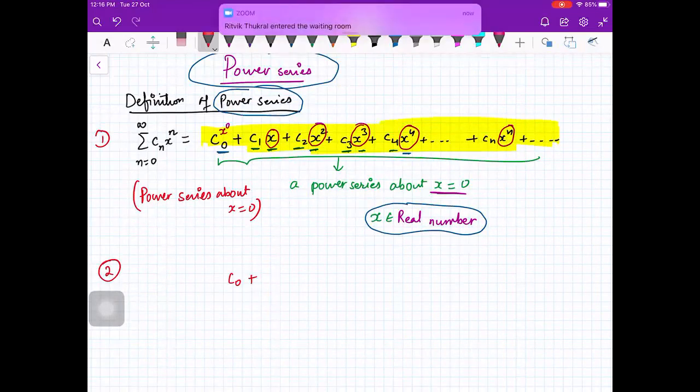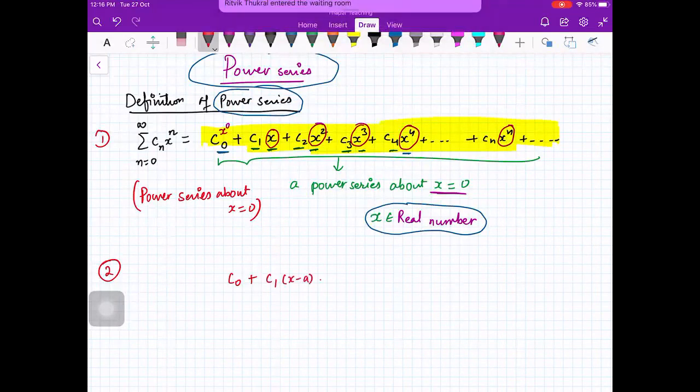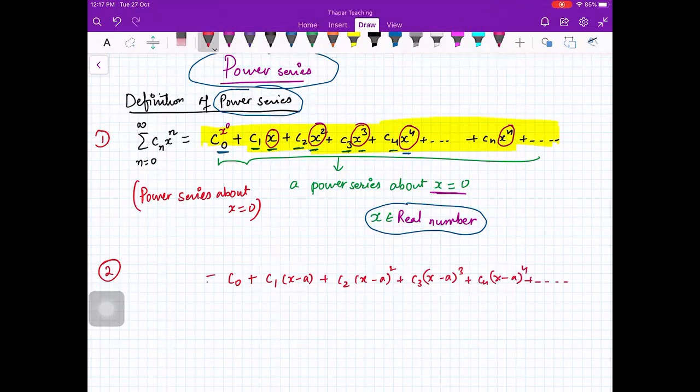So you have the next series. Look at this: C naught plus C1 x minus a plus C2 x minus a square plus C3 x minus a cube plus C4 x minus a raised to power 4 and so on. This series is the sum of Cn x minus a raised to power n from 0 to infinity. Because here you have x minus a terms, this is called a power series about x is equal to a.